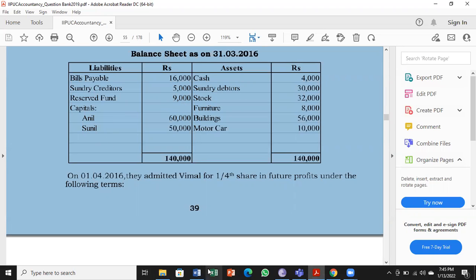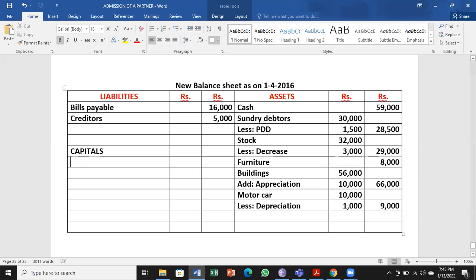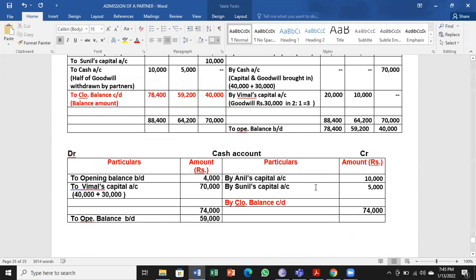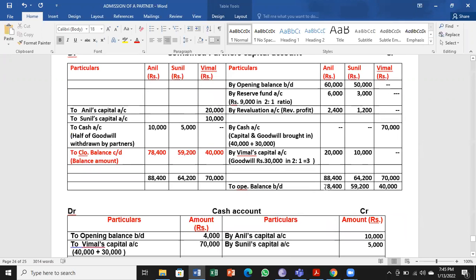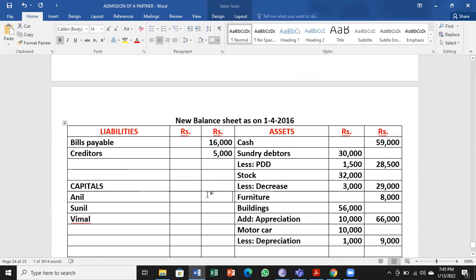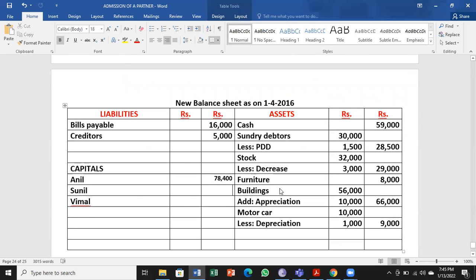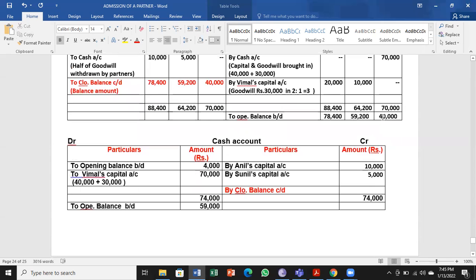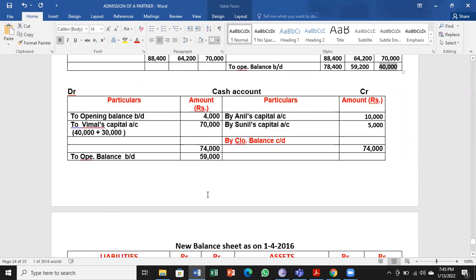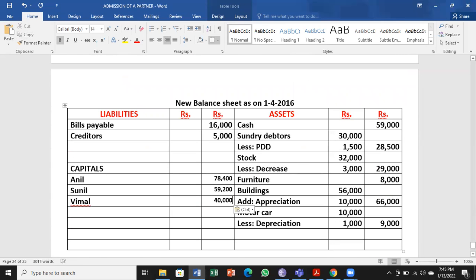Then we have to go for the capitals of all the three. We have to take new values from the capital accounts. So 78,400 for the first partner, 59,200 for the second partner, and for the third partner, 40,000. So we have to take those balances over here.